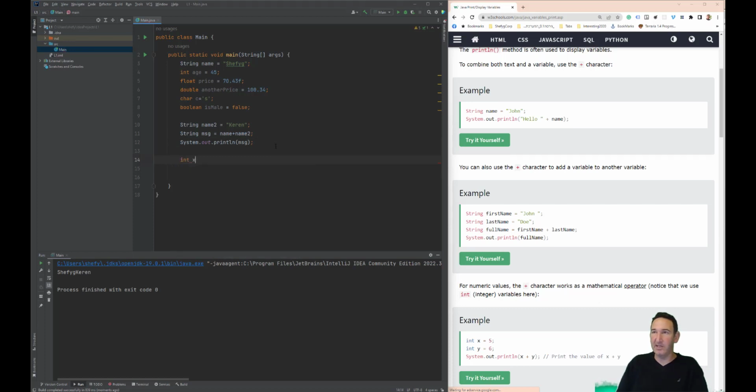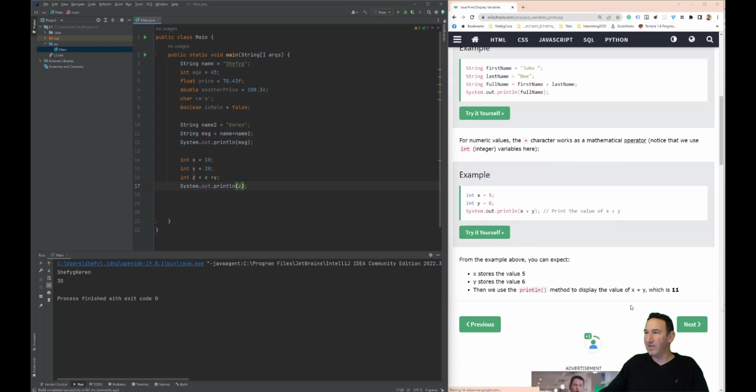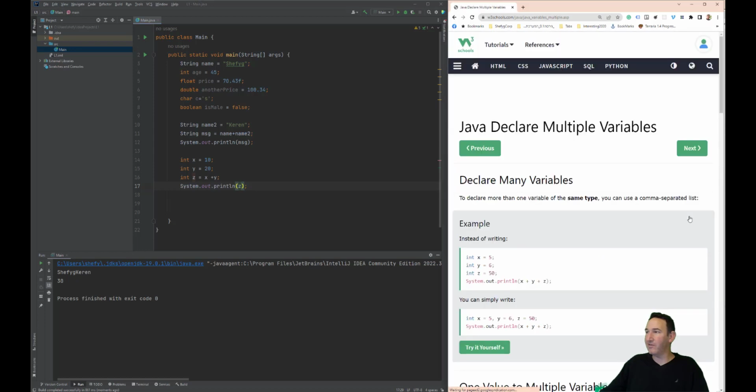And we can do things with numbers. So int x equals 10, int y equals 20, int z equals x plus y, and we can print it. Sout z, and we'll run it, and we'll get 30. Right. And that's about it here.